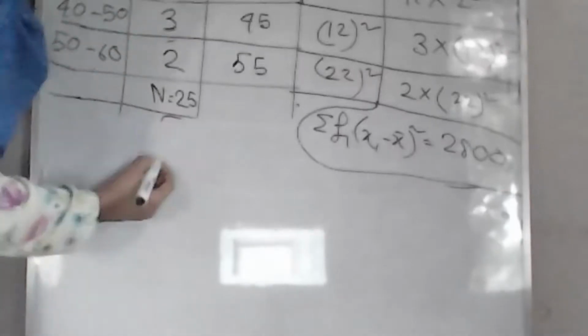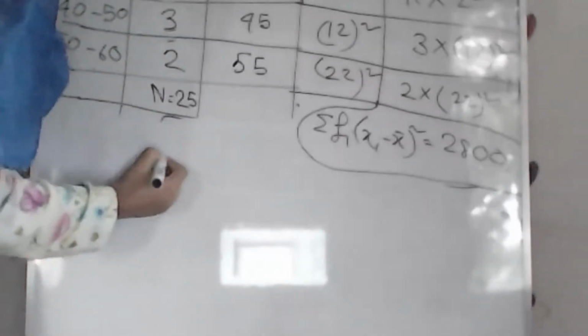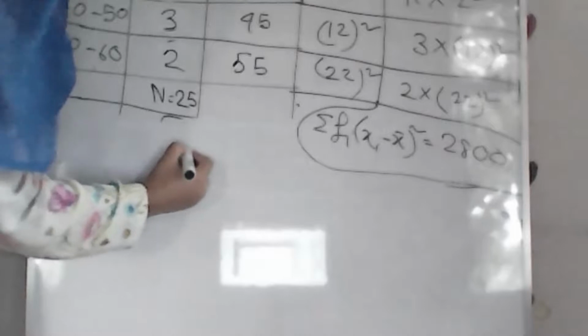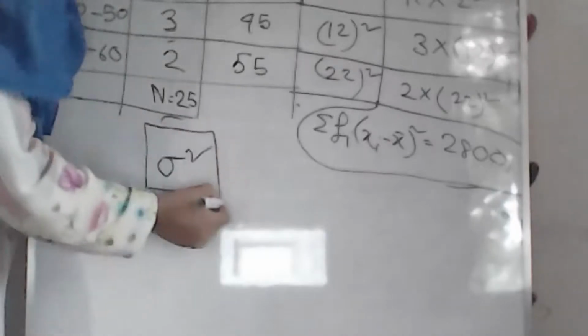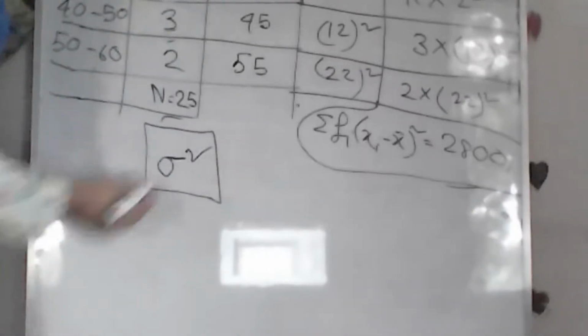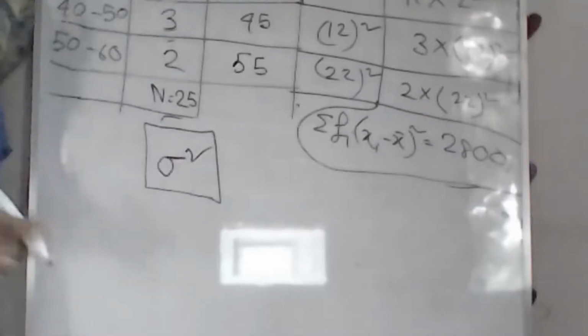So our formula for variance, and variance always is denoted as sigma square. Sigma is the big letter sigma, and its square is known as variance.